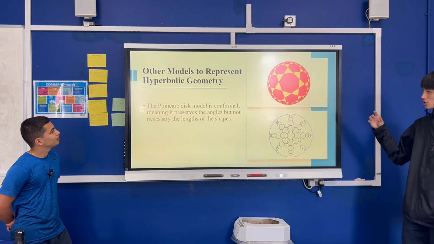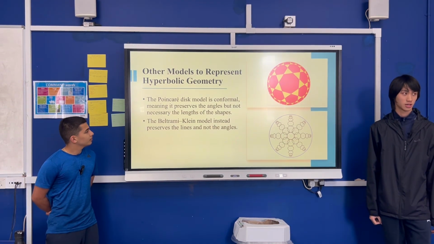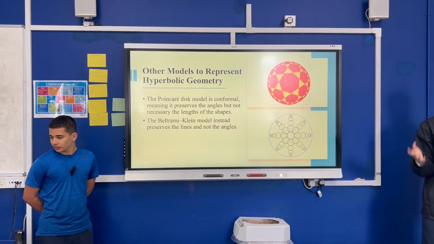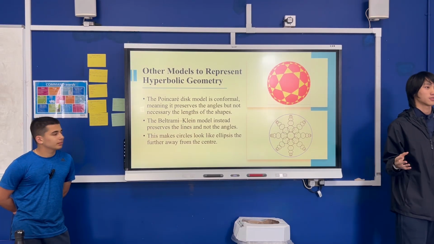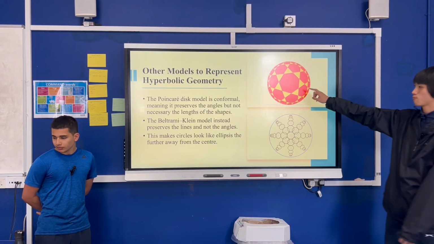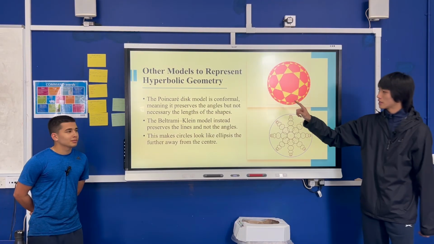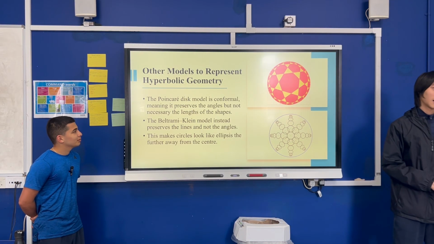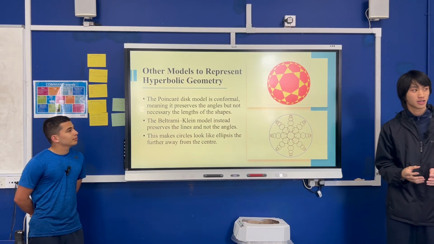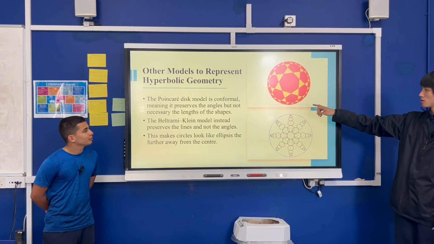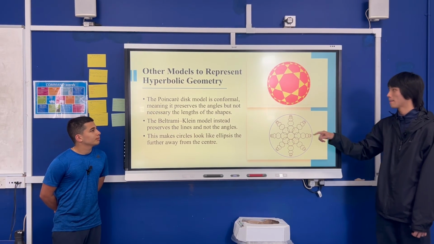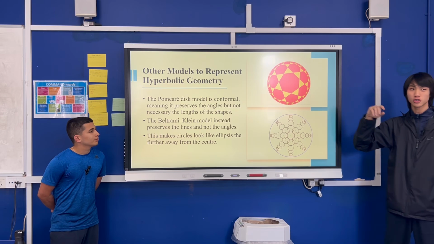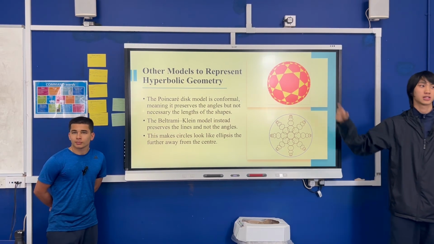So, we have actually other models to represent parabolic geometry. The first one distorts the straight line, but actually it's conformal. What it means is that it preserves the angles. But in this one, it's the Beltrami-Klein model. And Beltrami is the one guy who just agrees that Euclid is true. And this one preserves the straight line instead of the angles. So you see that the straight lines are straight, but the angles are not accurate. So we usually use Poincaré because angles are more important than straight lines.